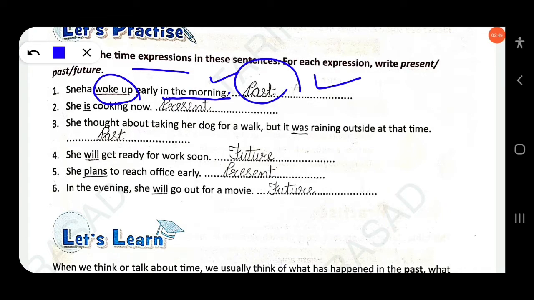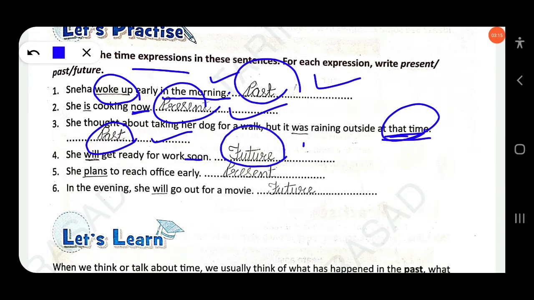Then next, she is cooking now. Here the time expression is "now", so you have to underline "now". It represents present. She thought about taking her dog for a walk, but it was raining outside at that time. So here the time expression is "at that time", so you have to underline it. This refers to past. Clear? She will get ready for work soon. Here the time expression is "soon". It represents the future.